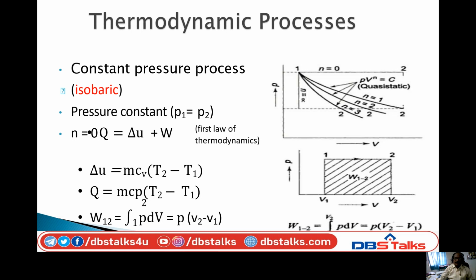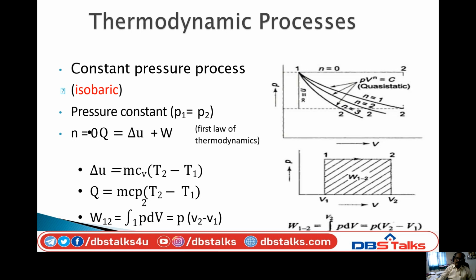If it is a constant pressure process, you can see here the PV diagram. Point 1 is the initial state and 2 is the final state. Generally this expansion process is polytropic. When it is polytropic or quasi-static, the general equation is PV to the power of n equal to constant.